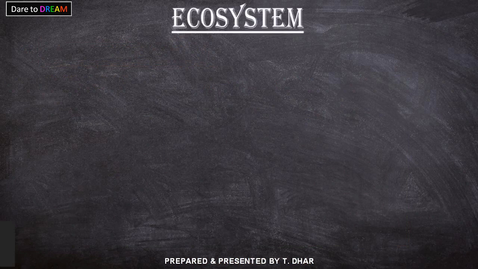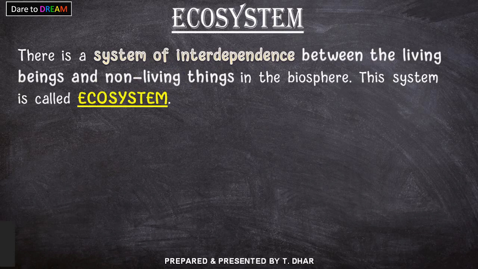Now let us have a look at what is ecosystem. We have learned a few minutes back that ecosystem is a system of interdependence. The ecosystem is a system of interdependence between the living beings and non-living things in the biosphere. This system is called ecosystem. So ecosystem is a whole system of interaction between the living beings and the non-living things.